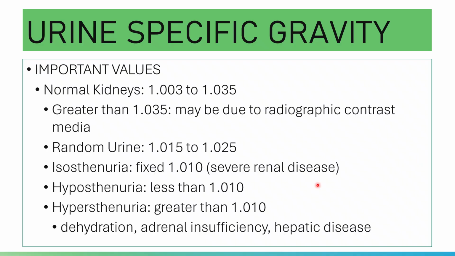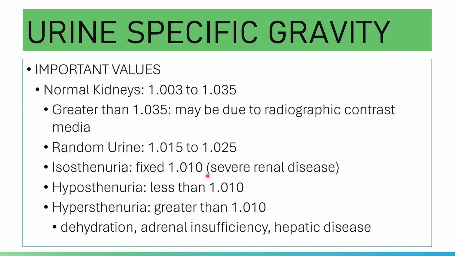Okay, and yes, please note, there is what you call isostenuria here. In isostenuria, the specific gravity of the urine is fixed at 1.010. Fixed. So you keep on repeating it, it will still give you 1.010.